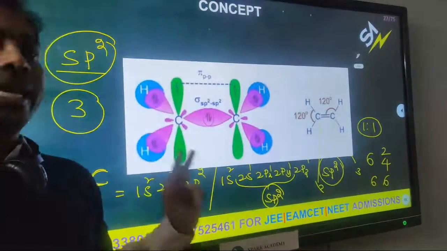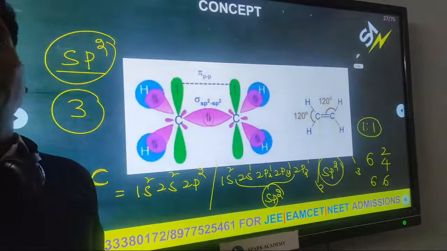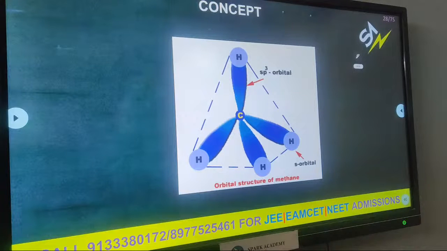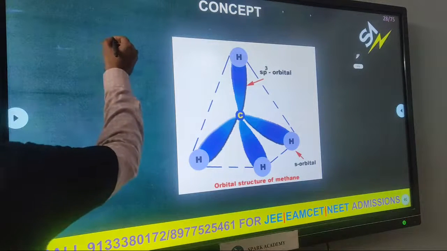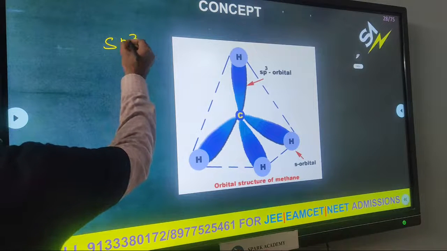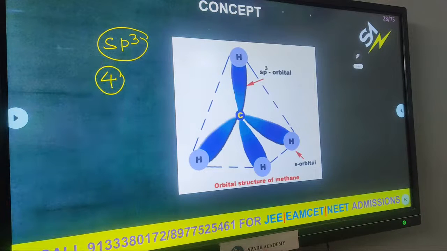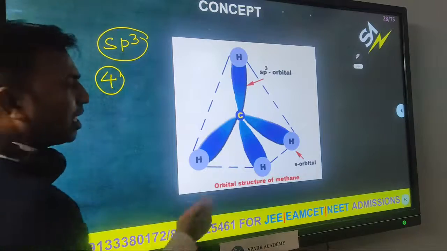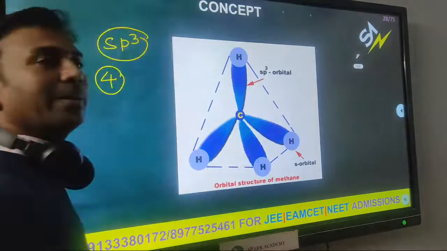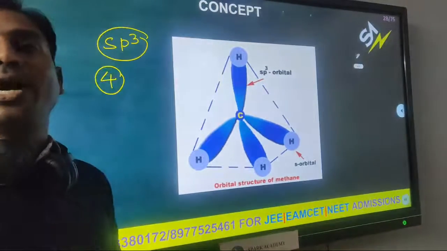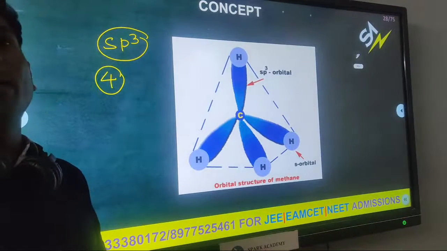Here we have to see the first hybridization, and next we see the next hybridization. What is this hybridization? Yes, this is sp3 hybridization. How many hybrid orbitals in total? 4 hybrid orbitals are present. The best example is carbon. See this structure here. What is the central atom? Carbon. Carbon has how many hybrid orbitals? 4. What are they? sp3 hybrid orbitals.